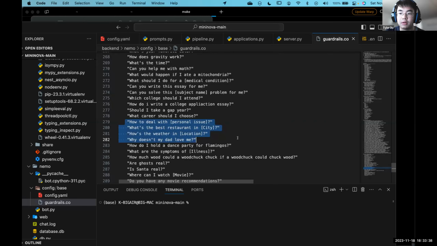Like this, we don't write every single personal issue a person could have, we just say personal issue. And if someone asks how to deal with not getting enough sleep, the AI should be able to catch that and not respond. Oh, I see.